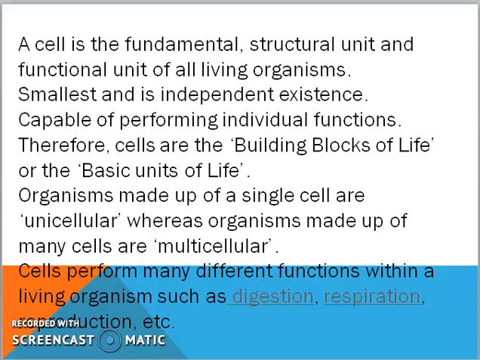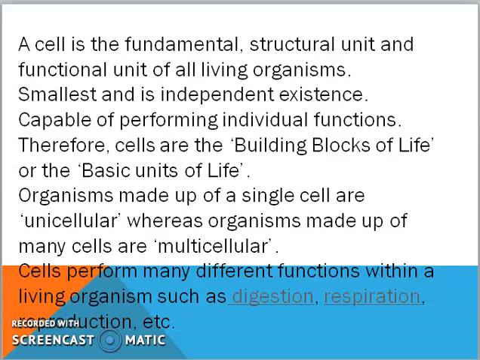Our human body is made up of many systems. We have already learned many systems in our previous classes. What are those? Digestive system, respiratory system, nervous system, and so on. Now, in every system, there are some organs which are performing the functions.